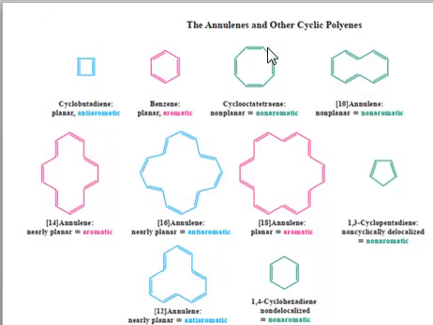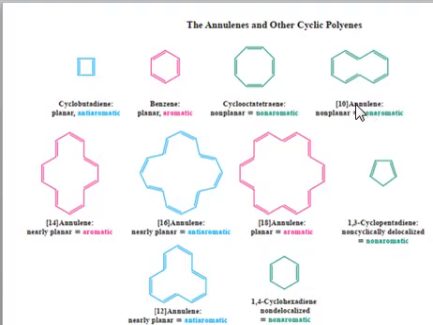Okay, now we have this cyclooctatetraene system. You can see it is a 4n system because n is equal to 2, so it has 4 double bonds, so it must have 8 pi electrons. With 8 pi electrons, it's a 4n system. However, since it is not planar, it cannot be anti-aromatic, so it will be a non-aromatic system.